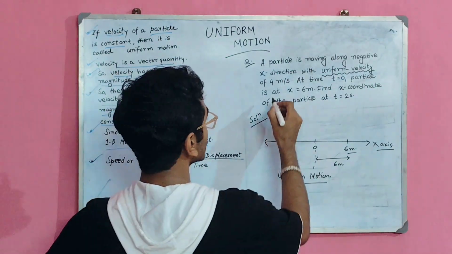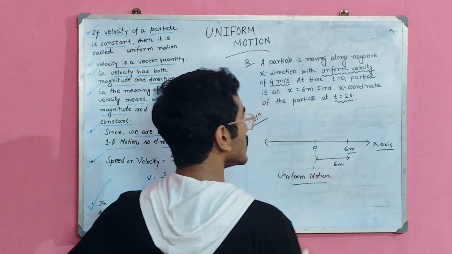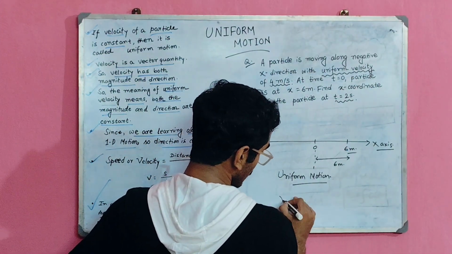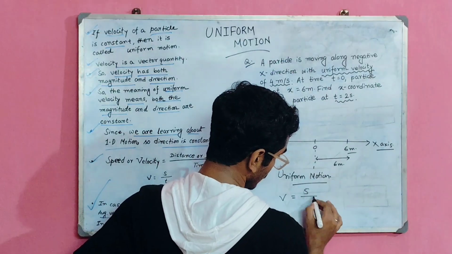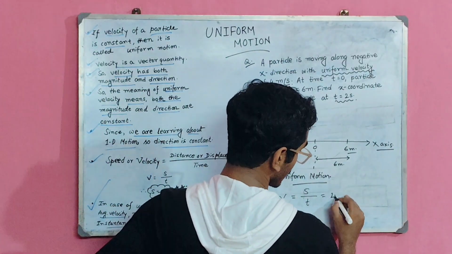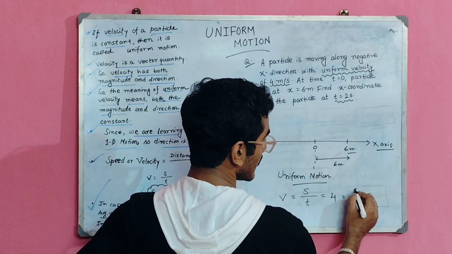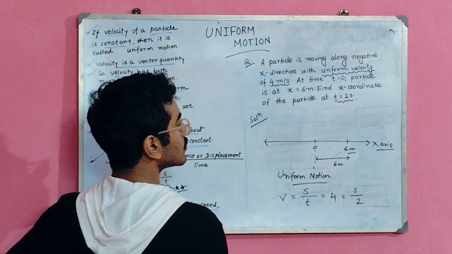So here is no acceleration, velocity is constant. So the velocity is 4 meter per second and time is 2 seconds. So we know the relation velocity is equal to distance by time. So velocity is your 4 meter per second, that is equal to distance s divided by time. Time is your 2 seconds.